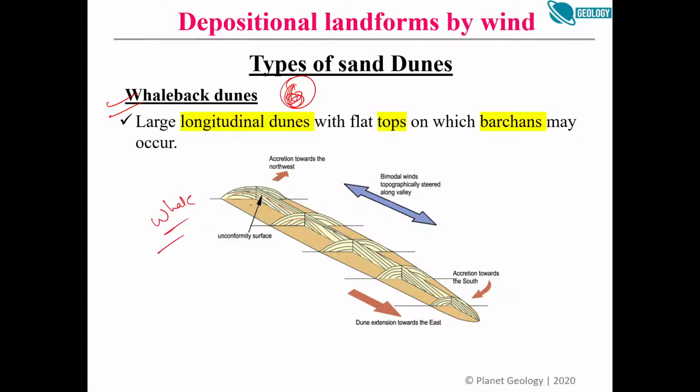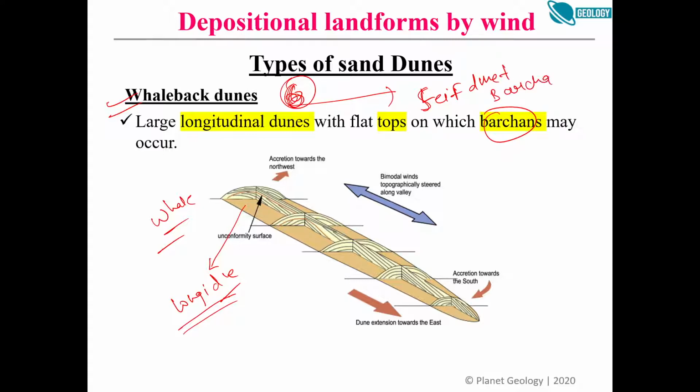It is nothing. Earlier, at the bottom, we have a longitudinal dune, right? In that corridor and ridge pattern we have this, and on top of it, if we get a barchan, right? So whaleback dune is nothing but sheaf dune plus barchan, okay?